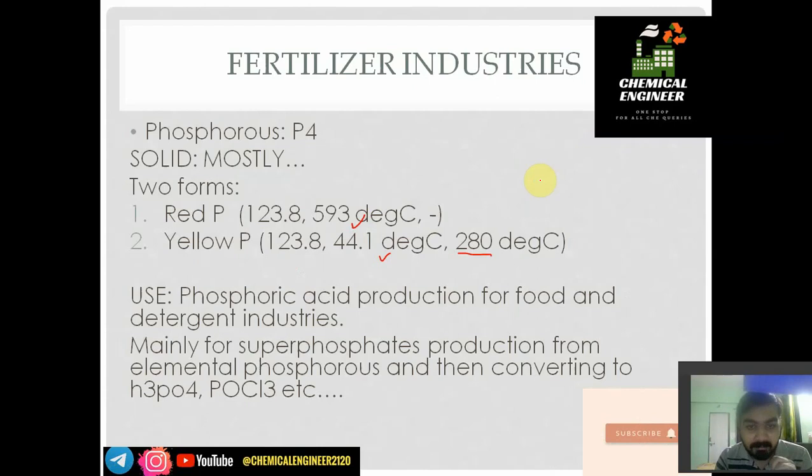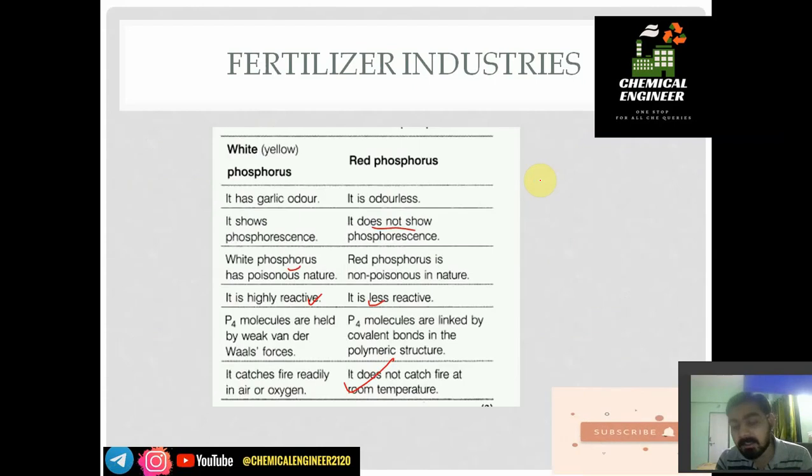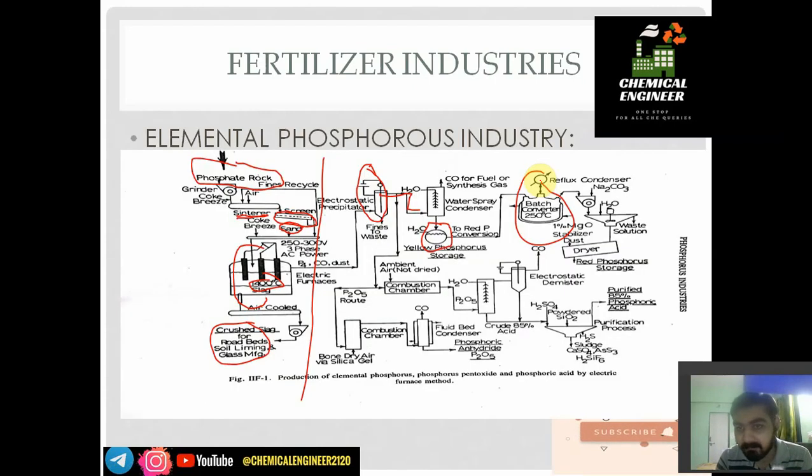I forgot to say one thing. Yellow phosphorus is converted to red phosphorus at some temperature. We will see in the reaction. After the batch converter we have an Na2CO3 and H2O washer. So this is a washer section.